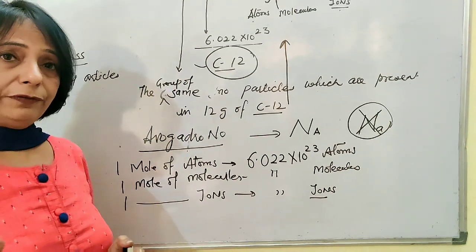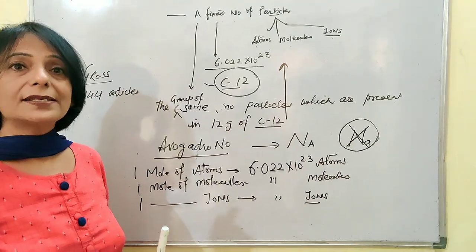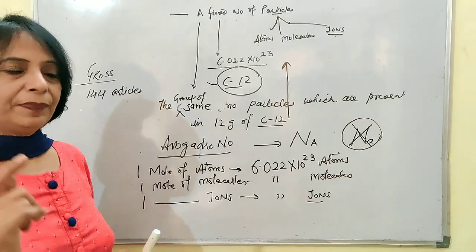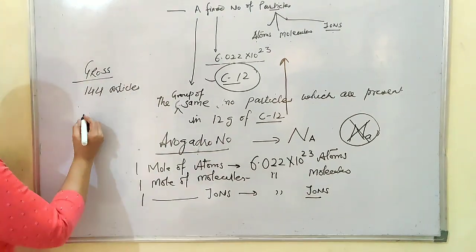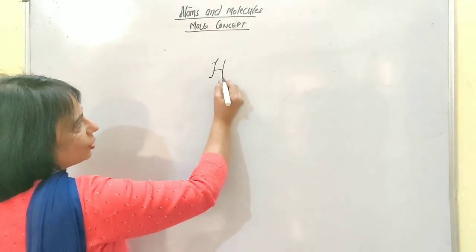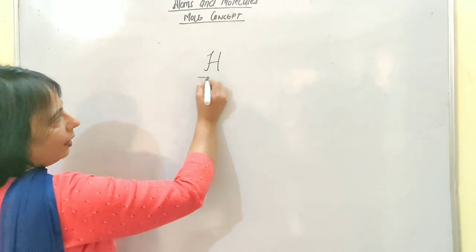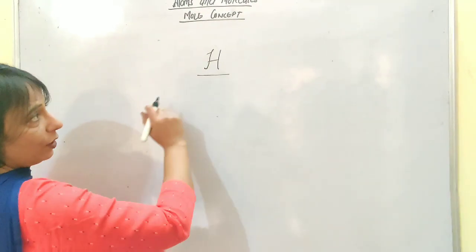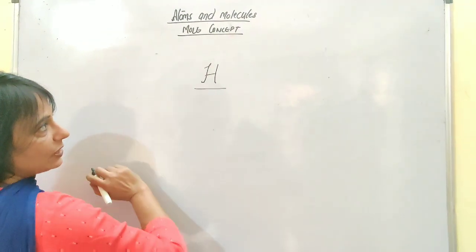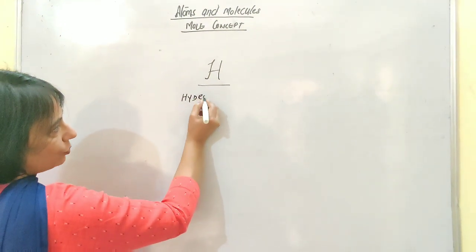Rather than going further, let me give you a flashback on what a symbol represents. If somewhere H is written and it's your chemistry class going on, what will you find out from this alphabet? You will say it is the symbol of hydrogen.